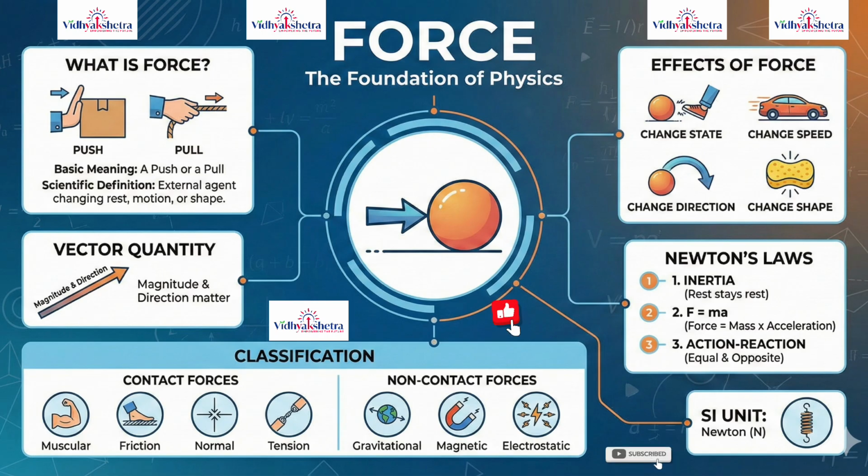What is force? In the simplest terms, force is a push or a pull. Whenever two objects interact with each other, they apply force on one another. This interaction may occur through direct contact or even without physical contact. A force can make an object move, stop a moving object, change its speed, change its direction, or even change its shape. Force itself may not be visible, but its effects are clearly observable.